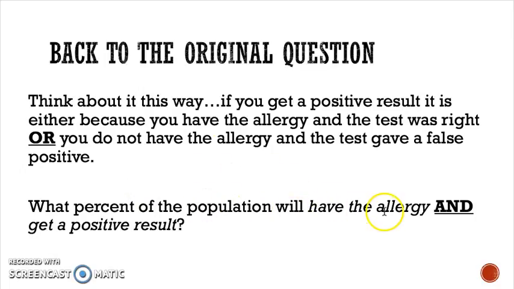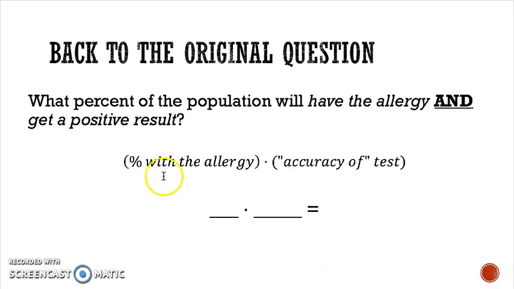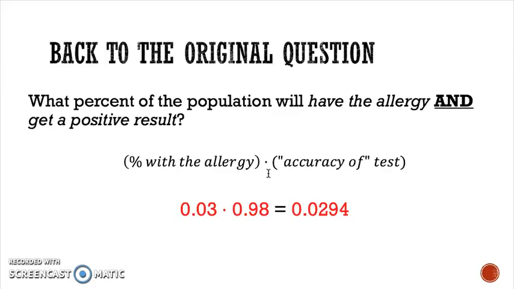What percent of the population will have the allergy and will get a positive test result? Well, the percent of the population that has the allergy is 0.03 or 3%. Now we're going to multiply that, because of this word "and" here, by the accuracy of the test. 98% of the people that have the allergy will get a positive result. So that gives us this number, 0.0294.